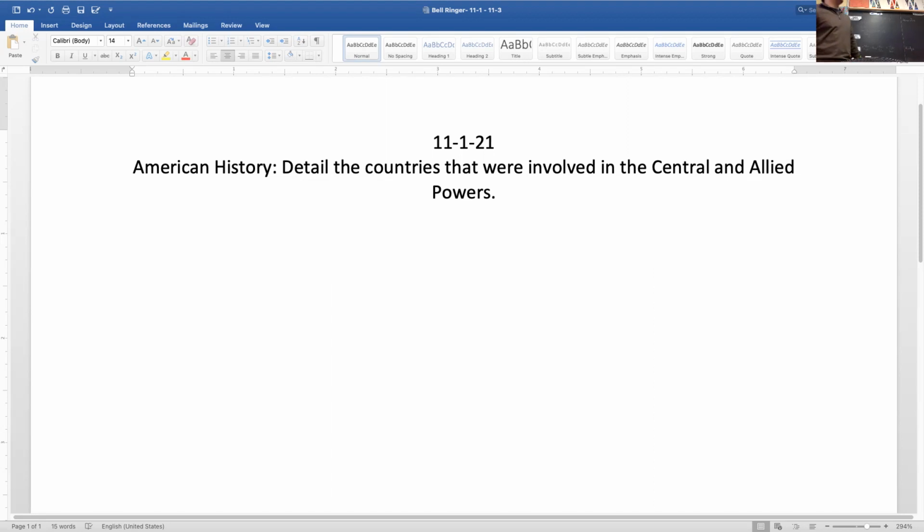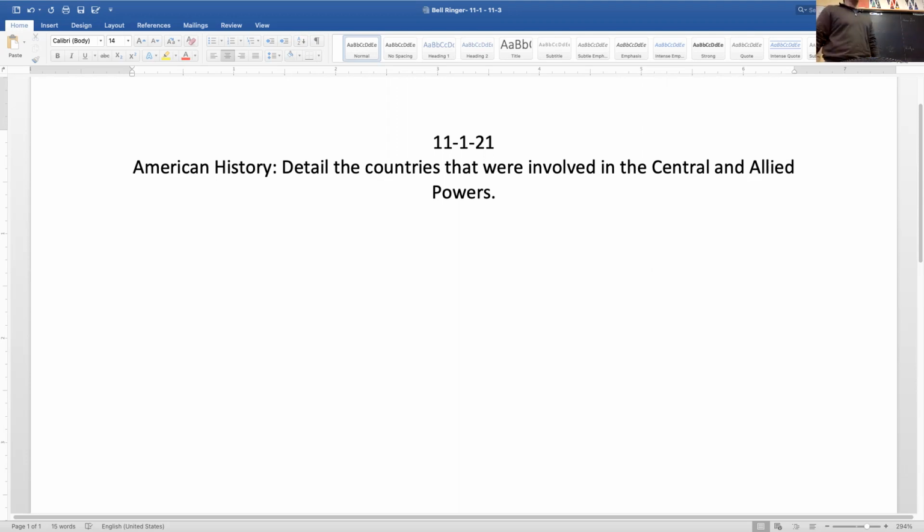All right, so Central powers. Who we got? Who's involved with the Central powers? Tanner? Germany, Ottoman Empire, Austria-Hungary, Bulgaria. Okay, yeah, good job. So the main ones, Germany, obviously. We talked about them a lot. They were part of the Triple Alliance, before that the Dual Alliance with Austria-Hungary. And again, they share a border, have a similar culture, language, religion, you name it. And Austria kind of wanted to ride the coattails of Germany.